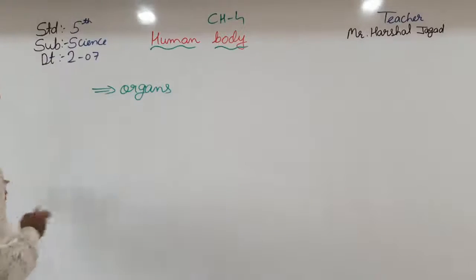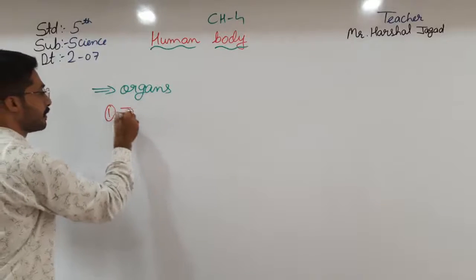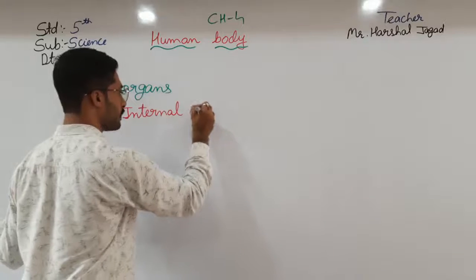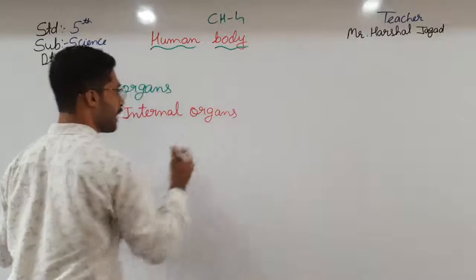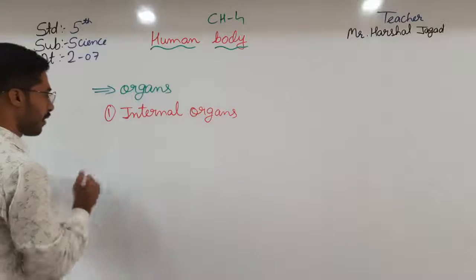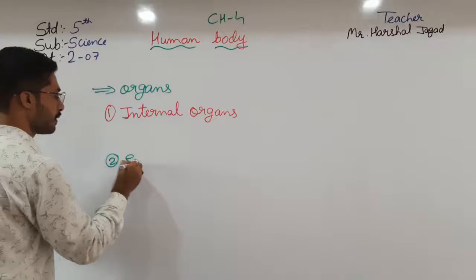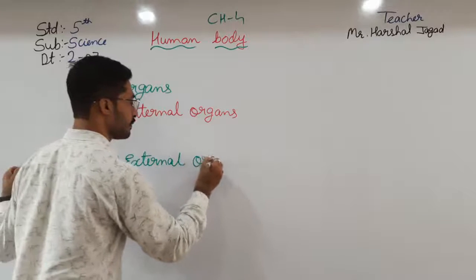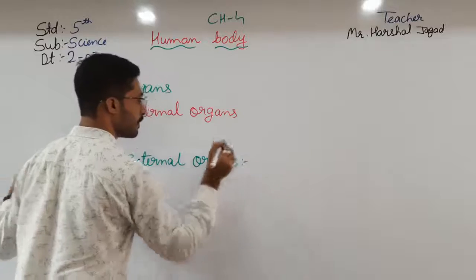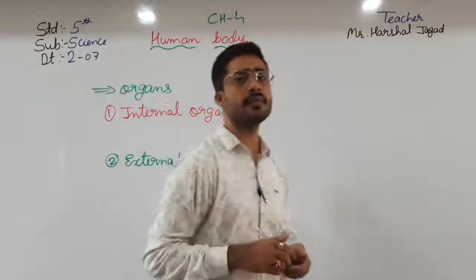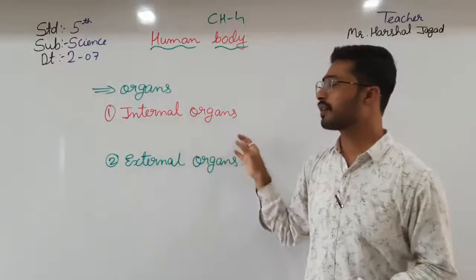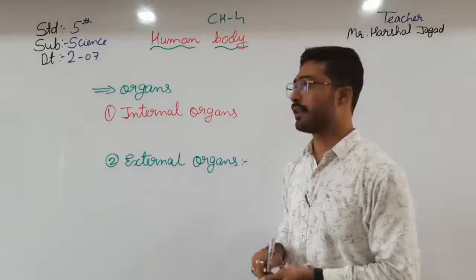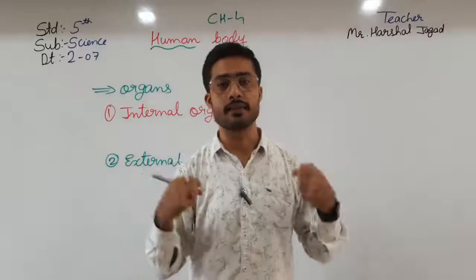So first of all, what is an internal organ, and after that we will see what an external organ is. Internal organs are the organs which are inside our body.